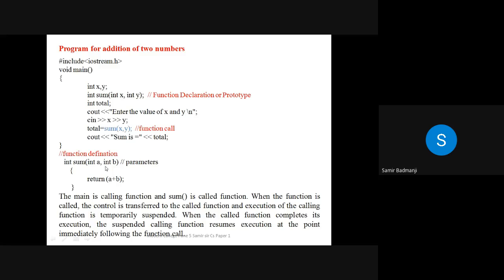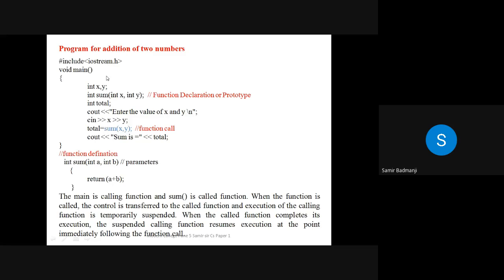X and Y, you can write it X and Y also here. But purposefully I have written it different. So you can write the same thing also or different also. So main is called function and sum is called function. So when you write sum, that means the function will be called.